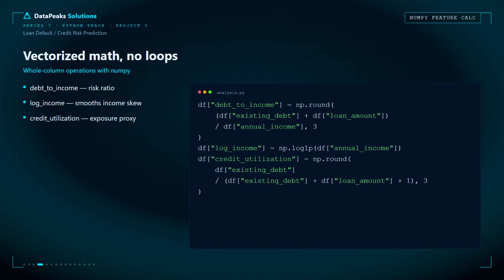Finally, I calculated credit utilization, a strong indicator of borrower exposure. These engineered features give machine learning models richer patterns to learn from, without sacrificing speed. That's how you build production-ready ML pipelines.